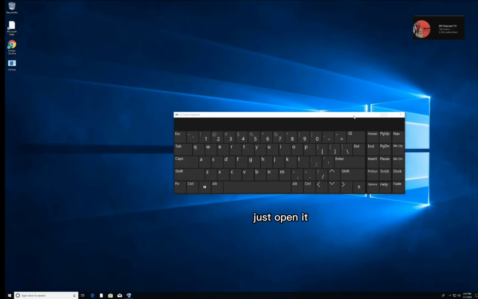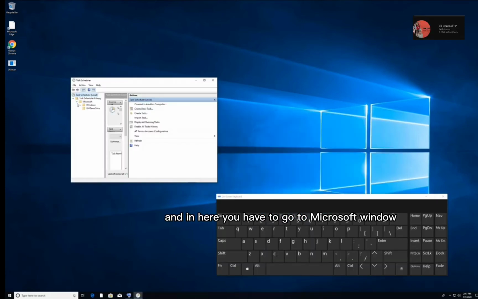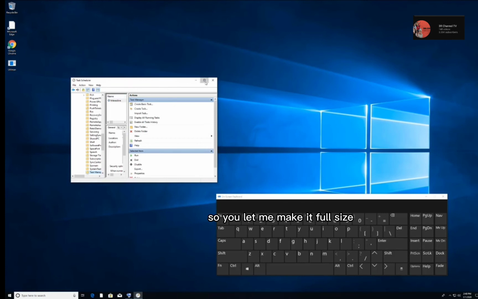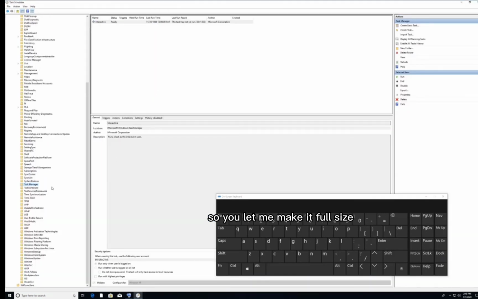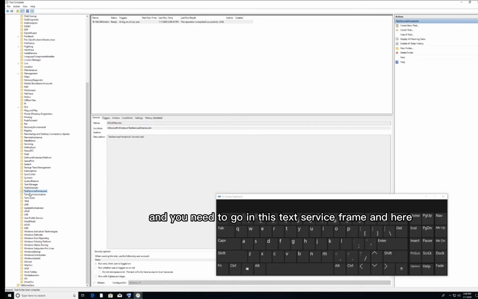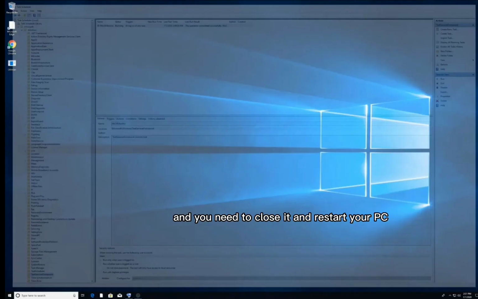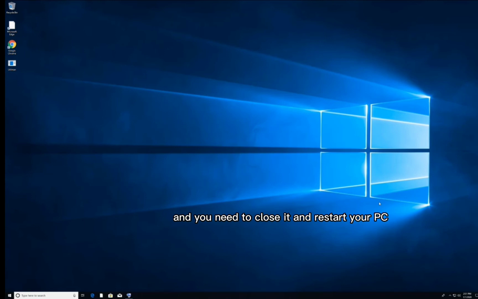Just open it, and in here you have to go to Microsoft, Windows. Let me make it full size. Click on TextServicesFramework here. Once you are in TextServicesFramework, you just need to run it. Press run once, then close it and restart your PC. This will fix the issue of your keyboard.